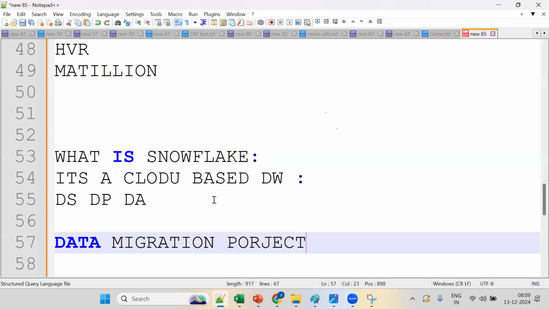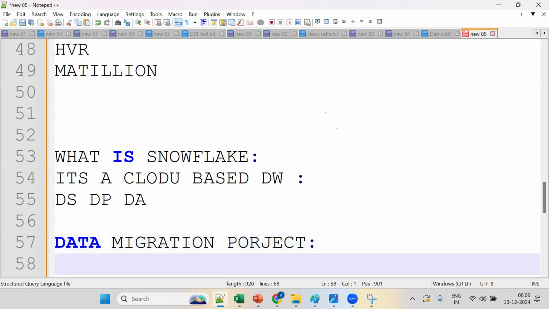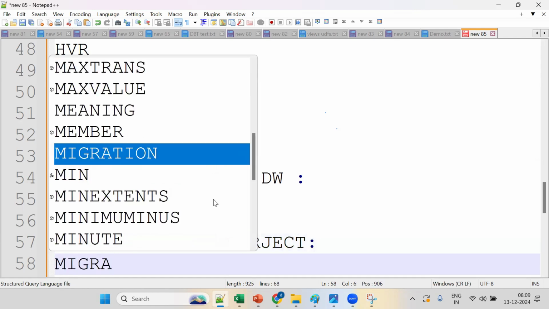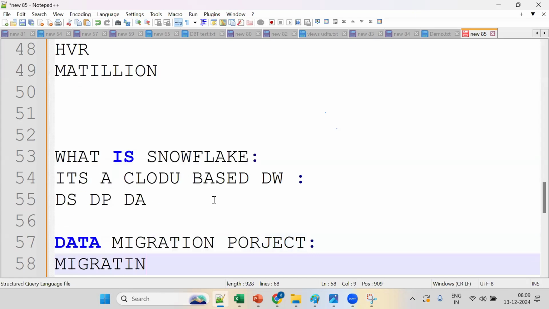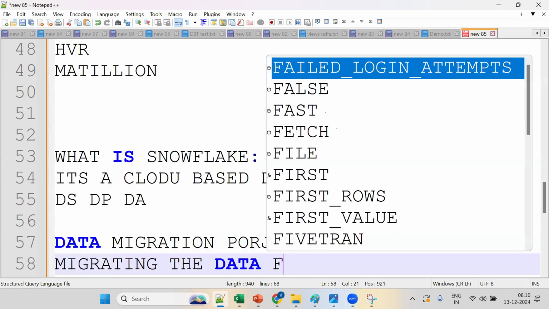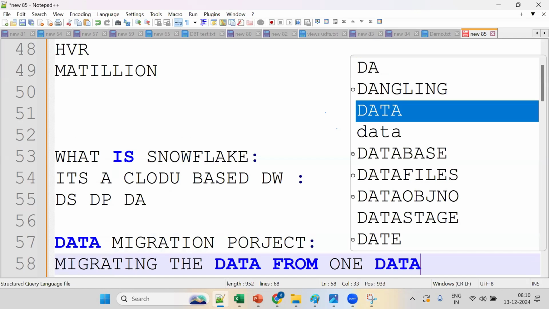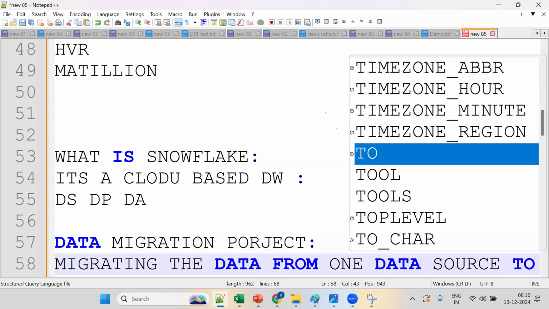Tell me, anyone? What is a migration project? Anyone? These are important. Okay, seriously. But tell me. Migrating data from one source, like an Oracle database, to Snowflake. See, migrating the data from one data source to Snowflake.